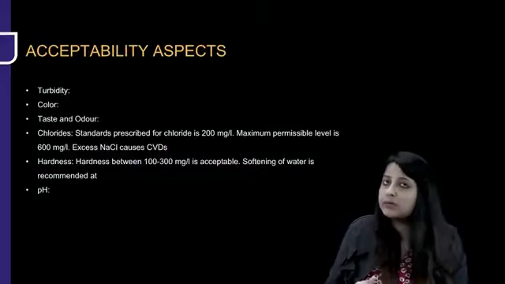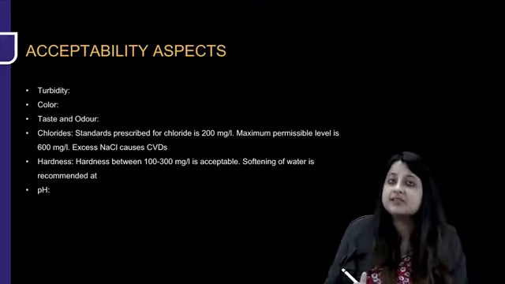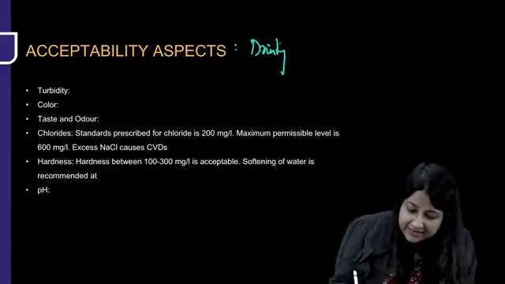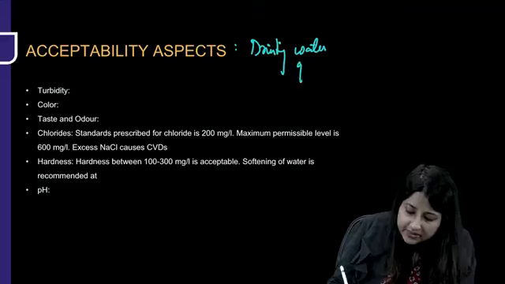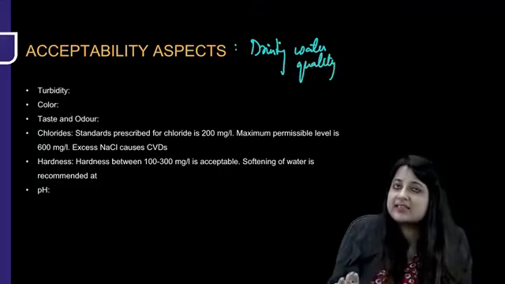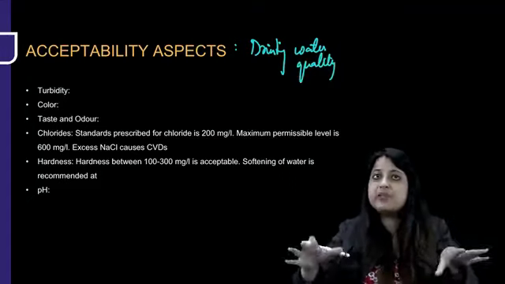Next, let us talk about some acceptability aspects for water. When there is surveillance of drinking water quality, what are the things that are desired in drinking water? If you look at water, you see that it is colorless and tasteless. It is not turbid, not dirty, it appears transparent.